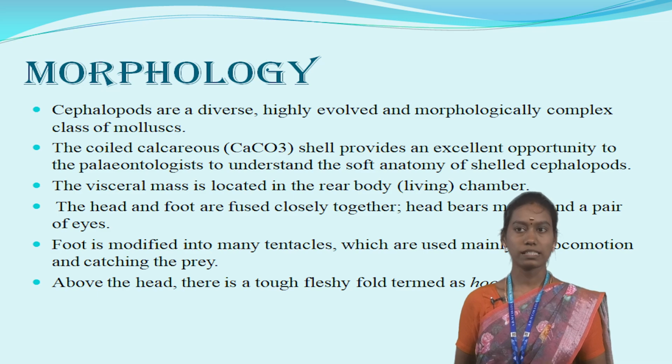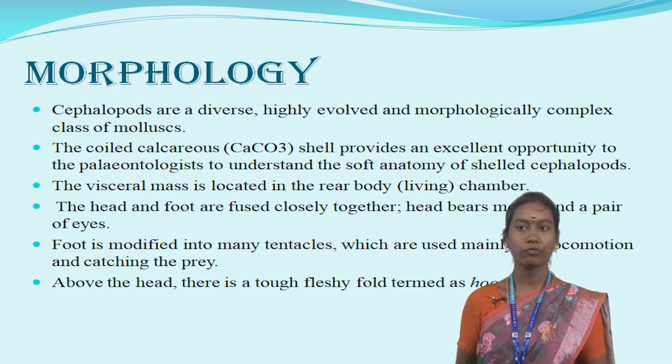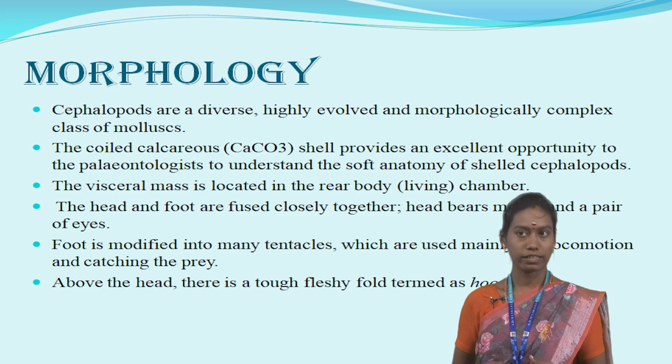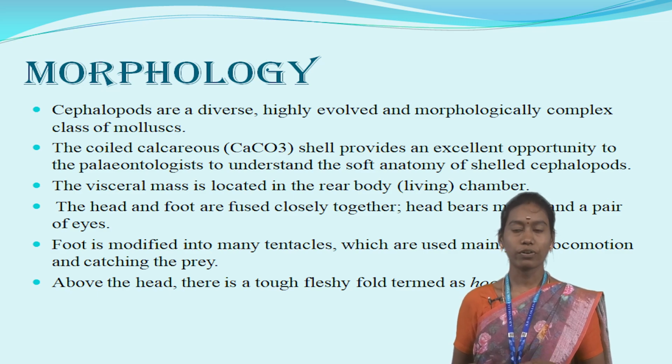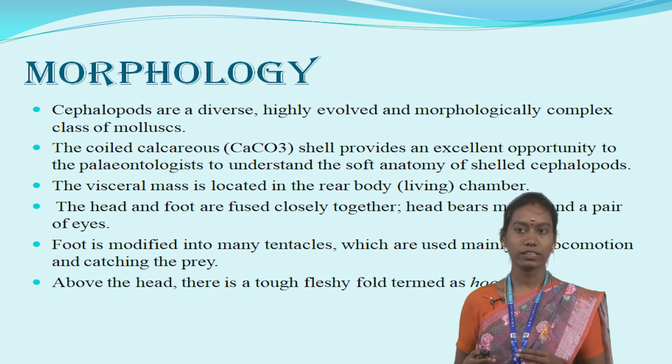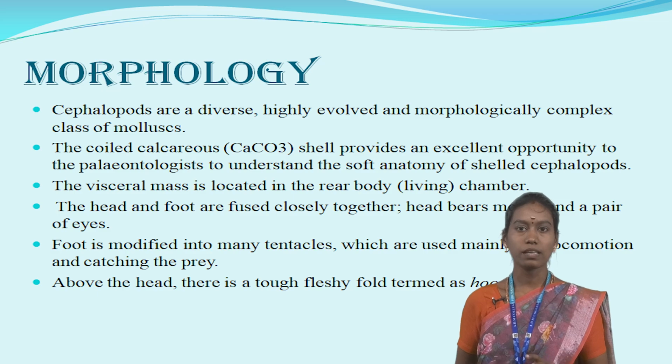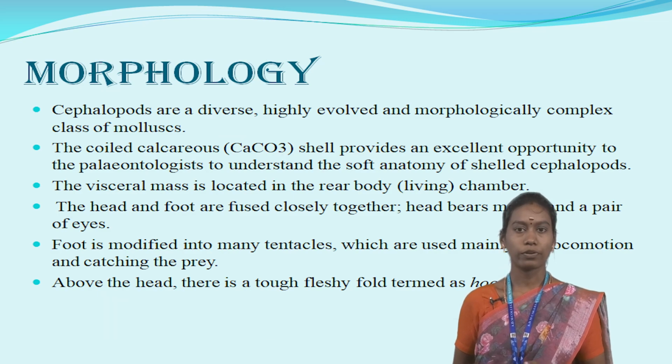The visceral mass is located in the rear body chamber. The head and foot are fused closely together. The head bears the mouth and a pair of eyes. The foot is modified into many tentacles, which are used mainly for locomotion and catching the prey. Above the head, there is a tough fleshy fold termed the hood. This is the morphology of cephalopod.